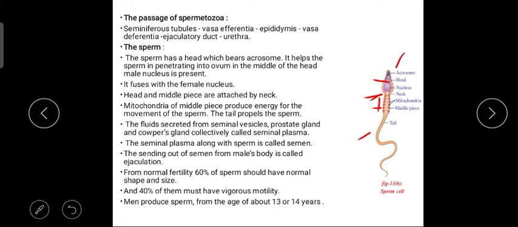In a man's life, from the age of 13 or 14 years, sperm formation takes place until the death of the person. So this is about the male reproductive system.